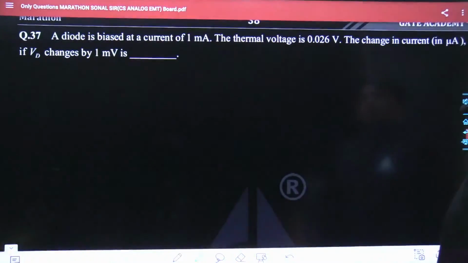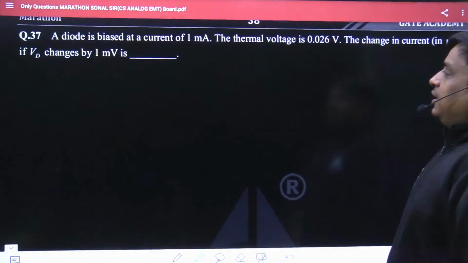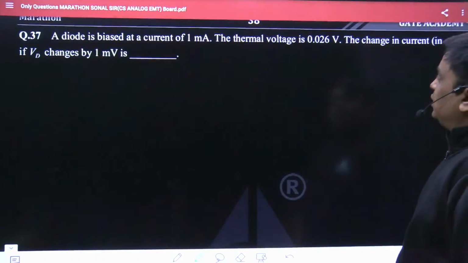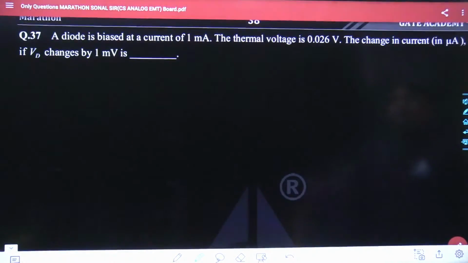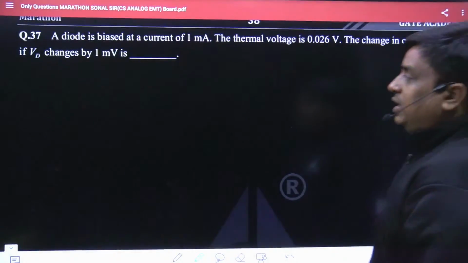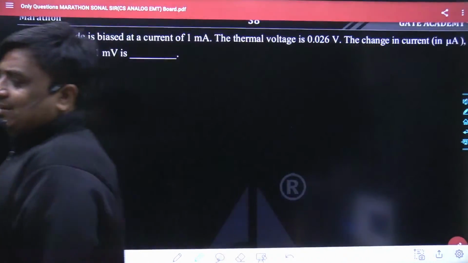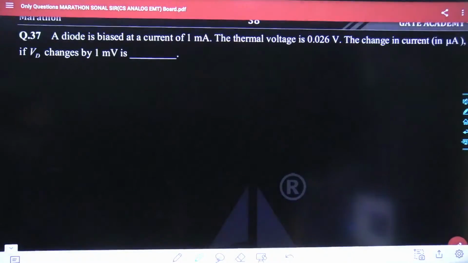A diode is biased at a current of 1 milliampere. The thermal voltage is 0.026 volt. The change in current in microampere when VD changes by 1 millivolt is? It is not that difficult a question. If you have a little bit of understanding of dynamic resistance, probably you will be able to smash this problem very well. Tell me what would be the best answer for this given question.